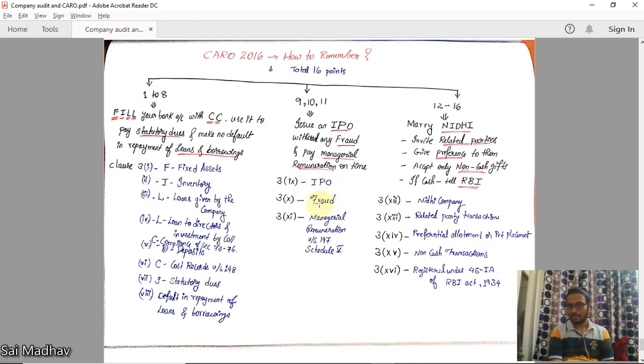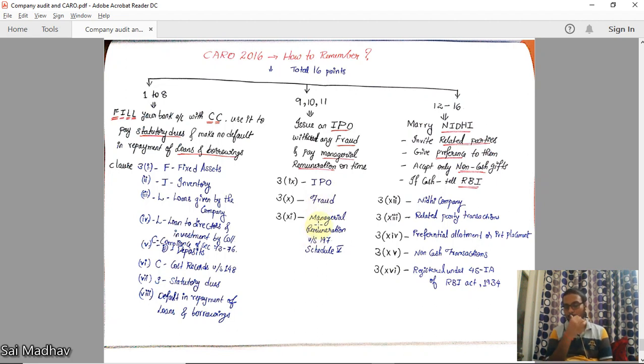This is in IPO. Next is fraud. Whenever you see the word fraud, you have to get two words in your mind. First one is SA 240, and section 143 subsection 12. If there is any fraud committed by the company, check if it is reported properly or not. You take a management representation from the company that all the instances of fraud are being reported to the auditor or not. Check the minutes of the company, have communication with the employees and officers of the company, etc. That is relating to fraud.